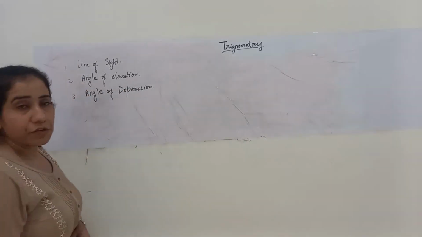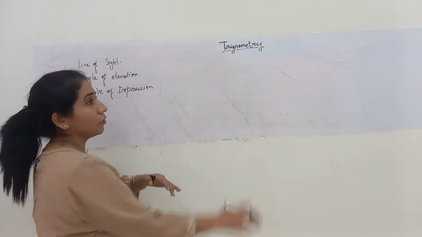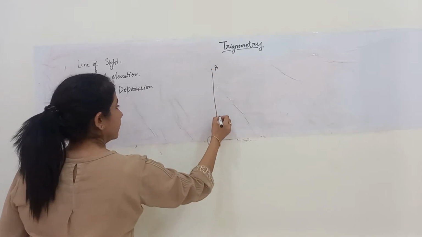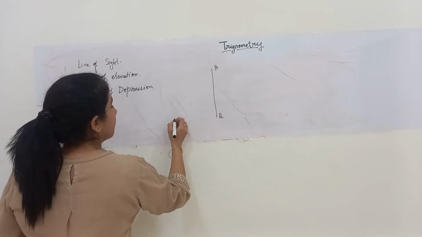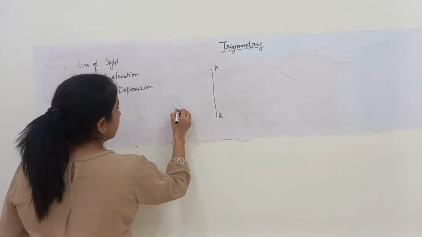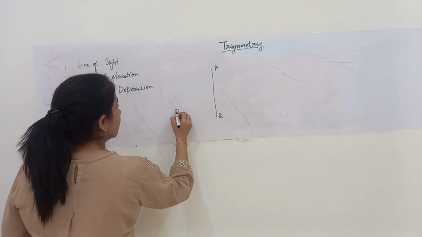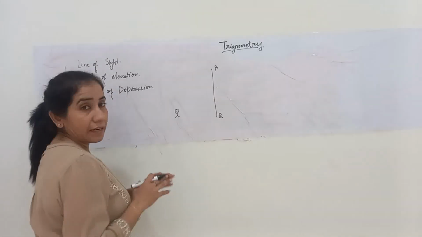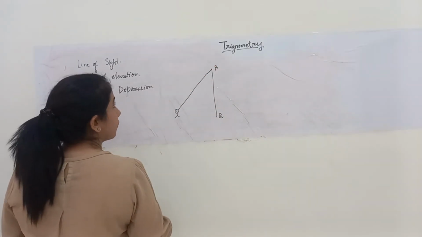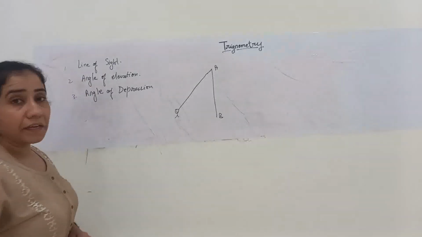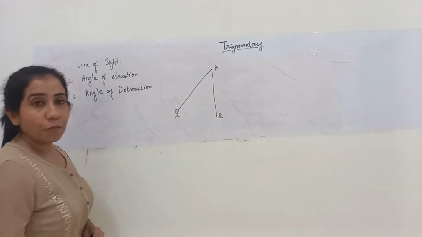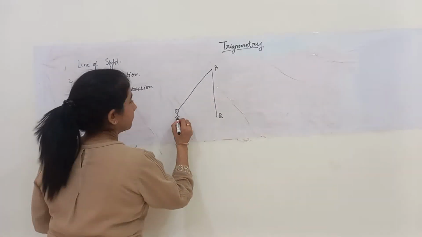To start with the explanation part, I will be taking into consideration a tower AB, and a person is standing at the ground level and looking at the top of the tower. Now the line from the eyes of the person to the top of the tower is said to be the line of sight.